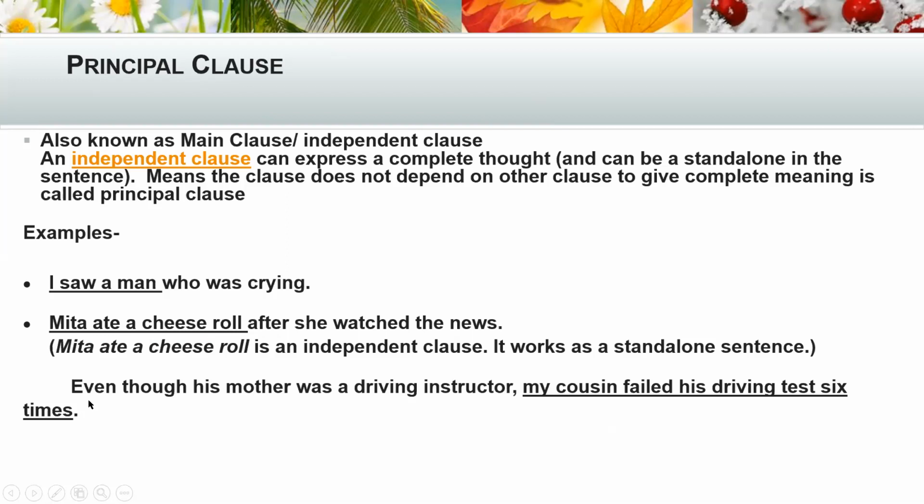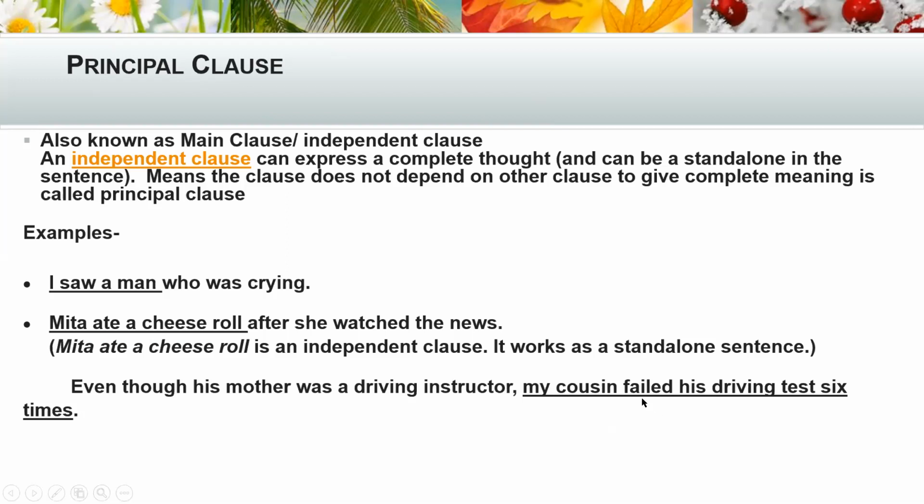Okay. Let's see the next example. Even though his mother was a driving instructor, my cousin failed his driving test 6 times. Even though his mother was a driving instructor, something is lacking there. But the next part, my cousin failed his driving test 6 times, is giving a complete idea, not depending upon other.